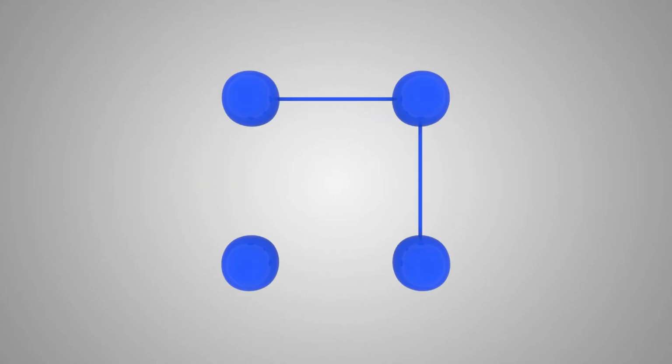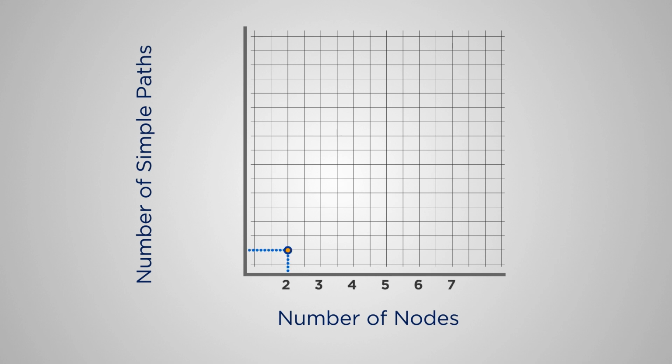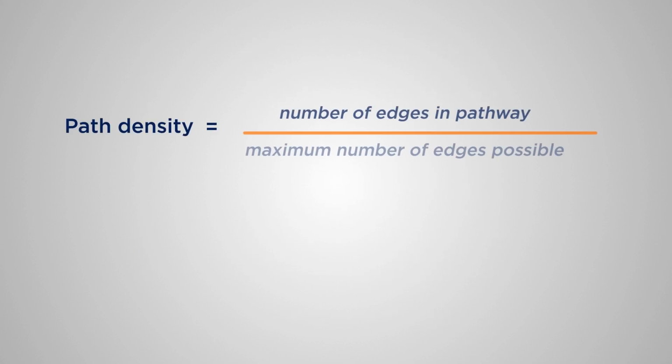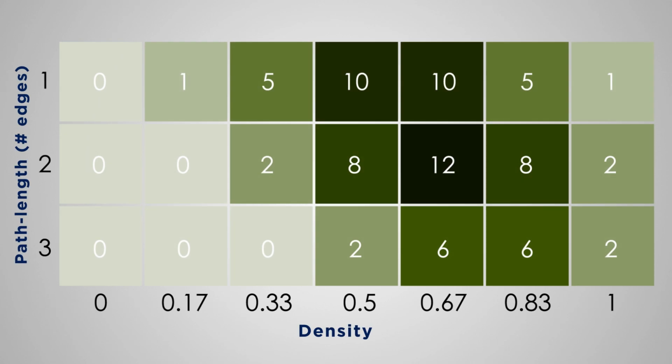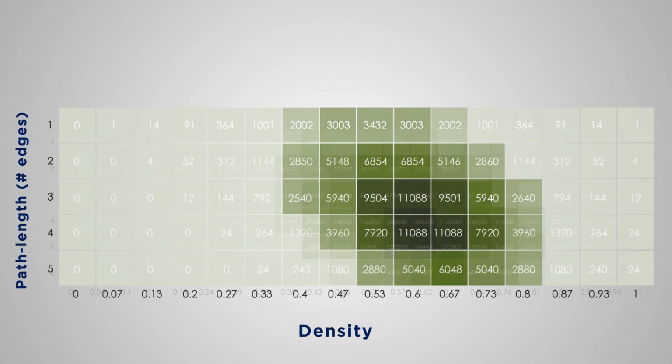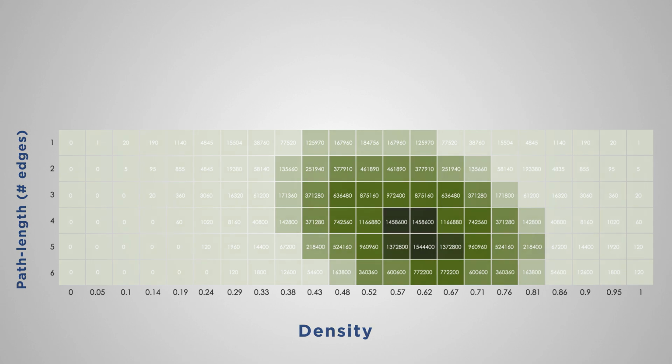All possible simple paths starting from node 1 going to target node n are generated. The number of paths increases rapidly. Over 2 million are possible with only 7 nodes. Path density is also calculated. Heat maps display the landscapes of paths with respect to density and path length.